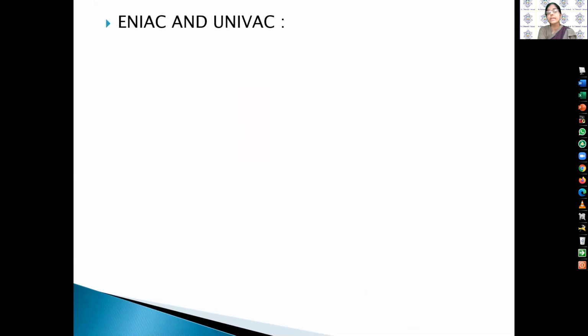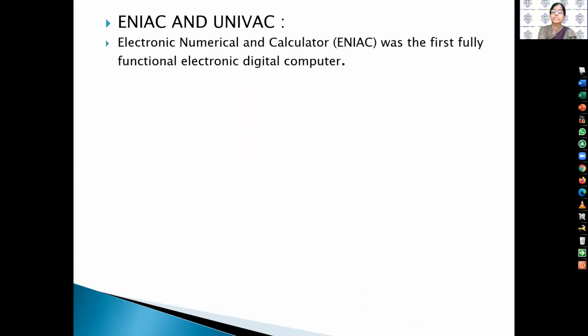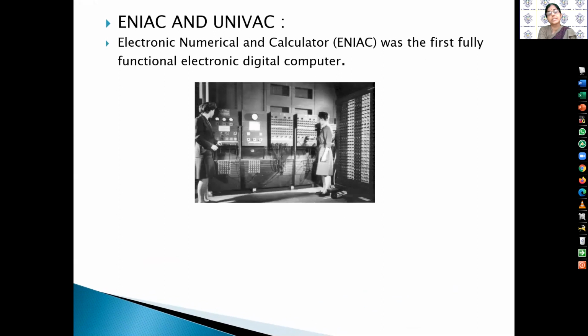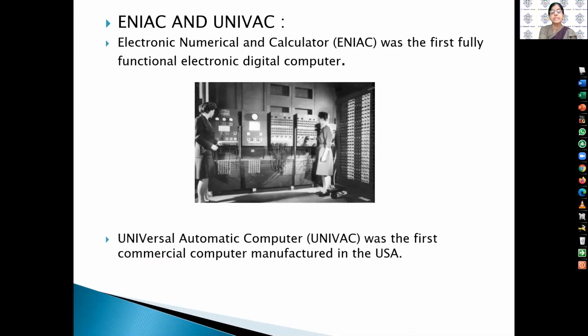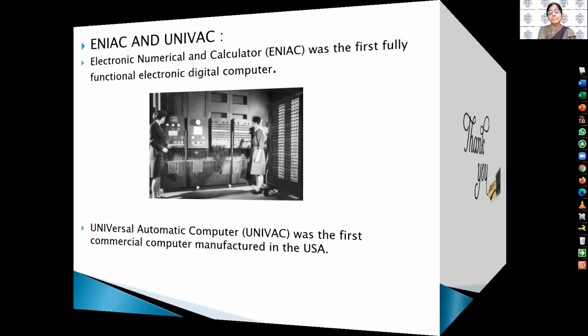Then ENIAC and UNIVAC. So what is ENIAC? Electronic Numerical Integrator and Calculator. ENIAC was the first fully functional electronic digital computer. Look at this picture, it is also very large. Then after, Universal Automatic Computer, UNIVAC was the first commercial computer manufactured in the USA. So this is the history of computers, children.